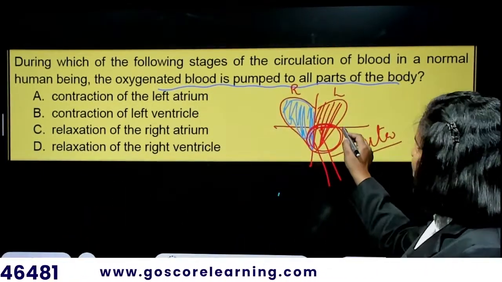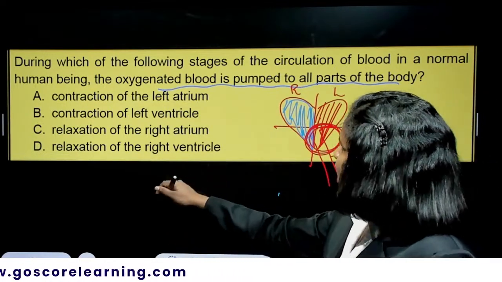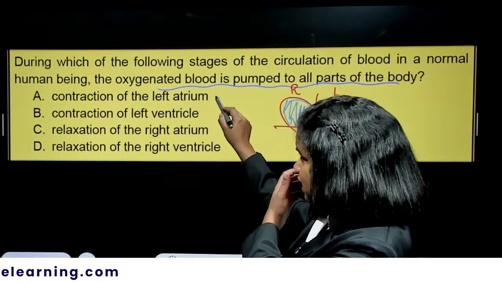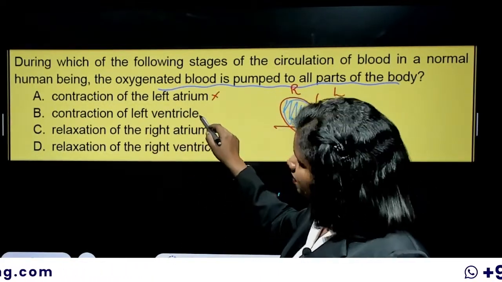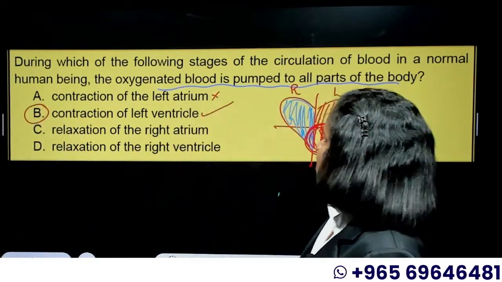So it is the contraction of the left ventricle which would cause this passage of blood. And you can see, contraction of left atrium, no. Contraction of left ventricle, yes. So the answer is B.